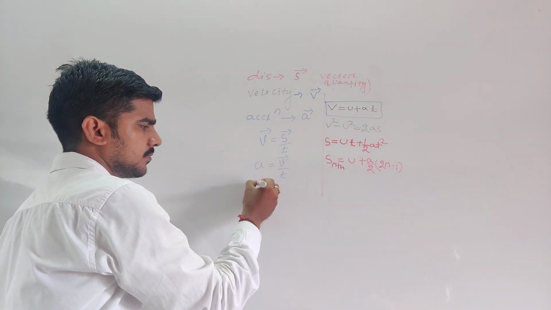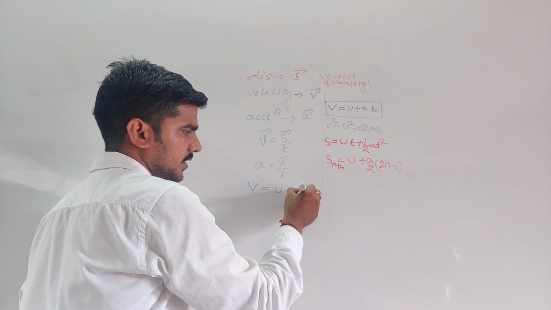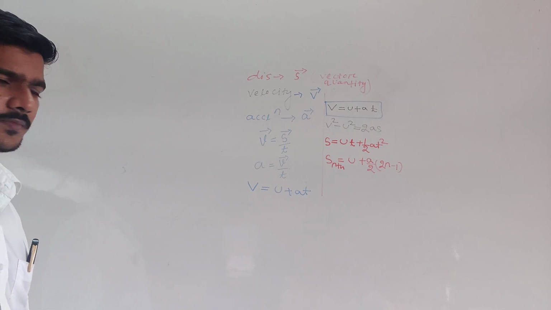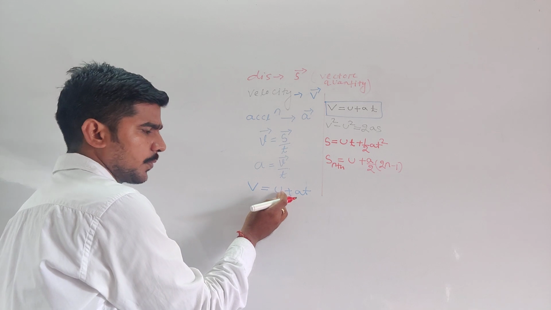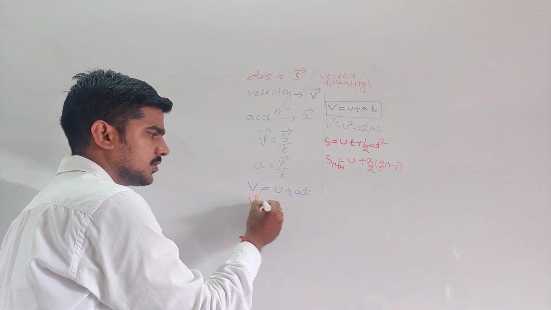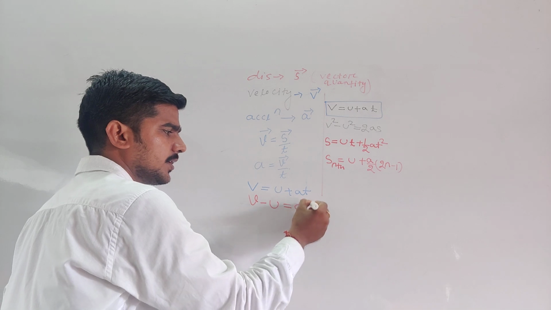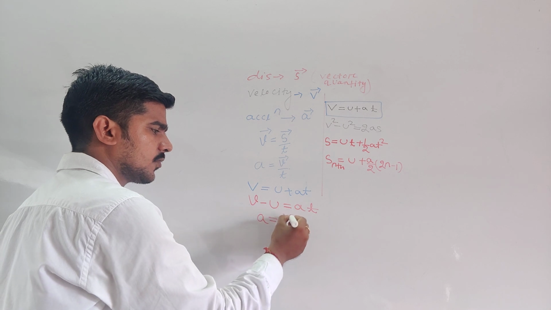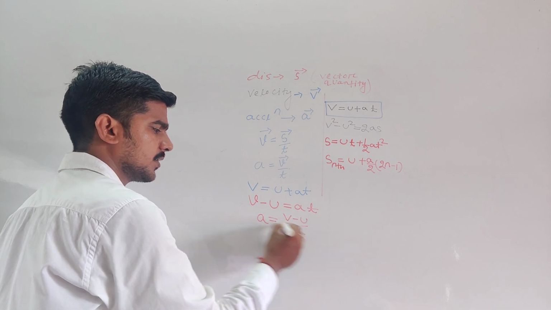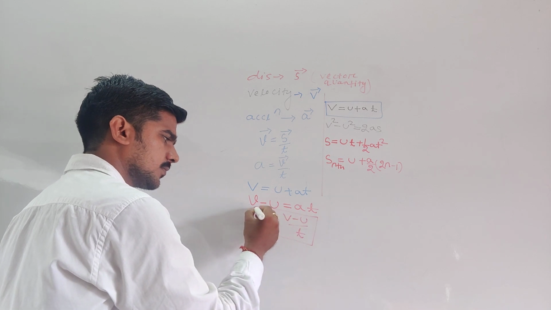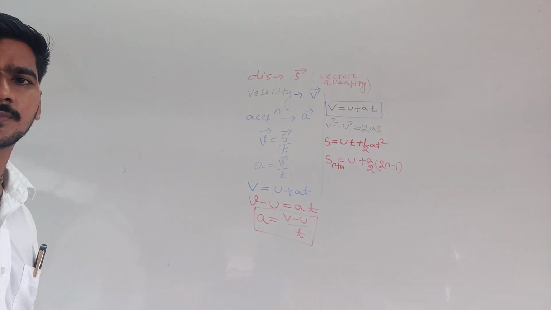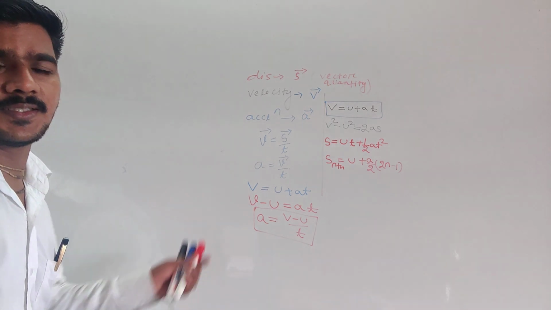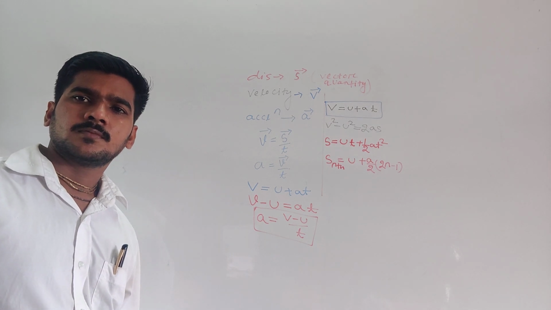So using this formula, you can write V equal to U plus AT. Yes or no? If you take U to the other side, that is minus U, V minus U equal to AT. Yes or no? So simply, you can find acceleration A equal to V minus U by T. All are clear? Can I erase it?